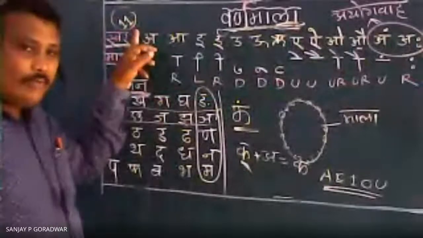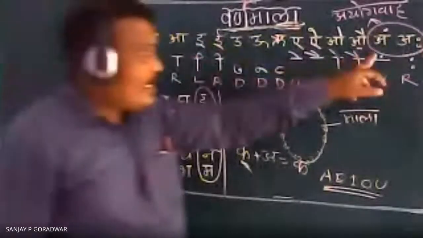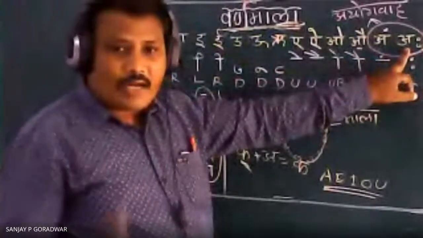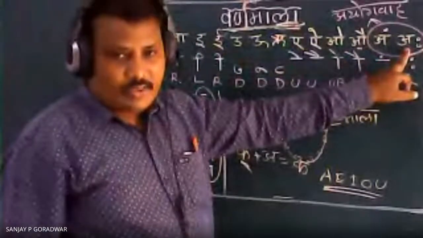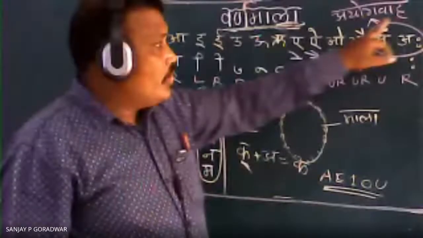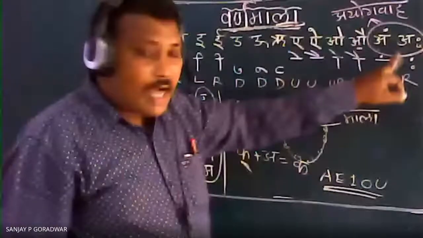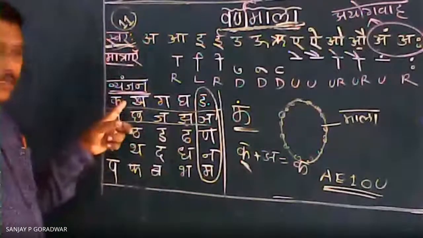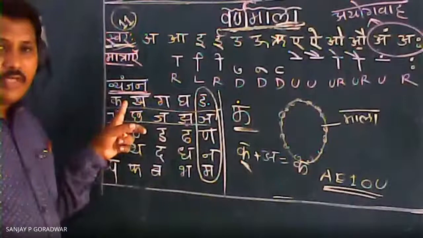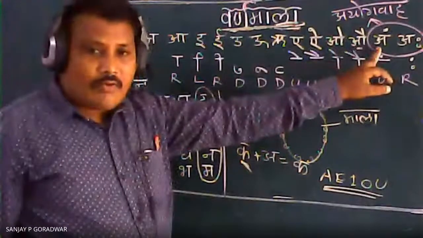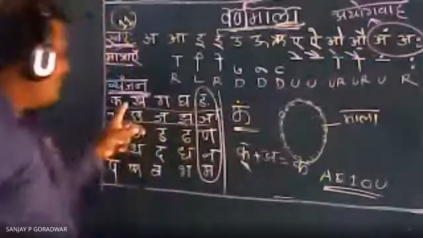Here I have written 13, but the last two, anusvar and visarga, are not vowels. What does it mean? Ayogvaha. These two letters are not only vowels, and not consonants either. Vyanjan means consonants. These are neither vowels nor consonants.